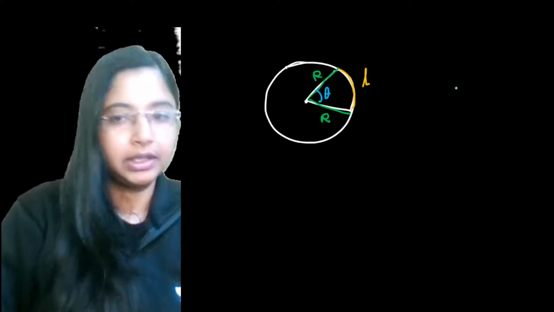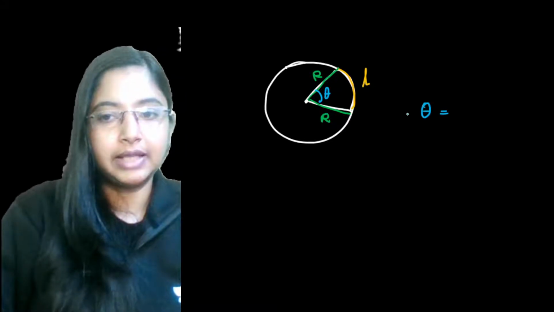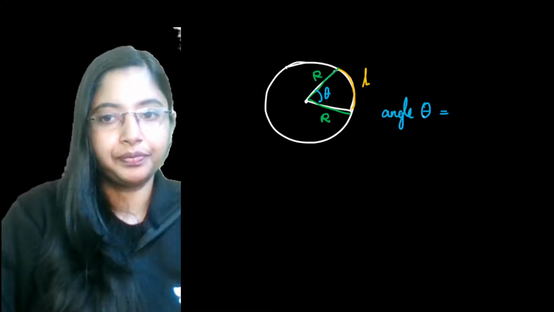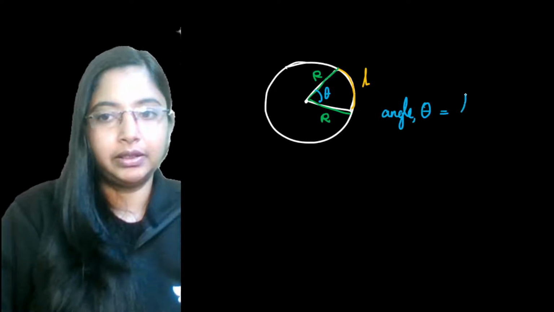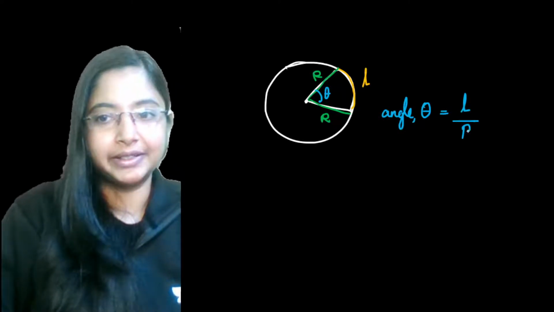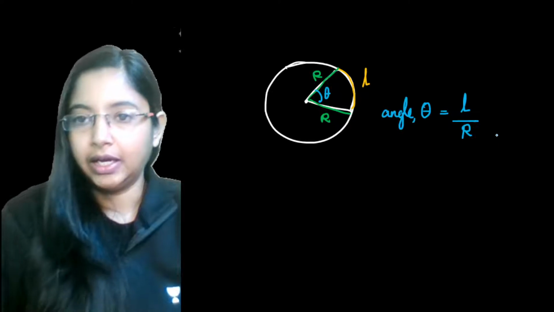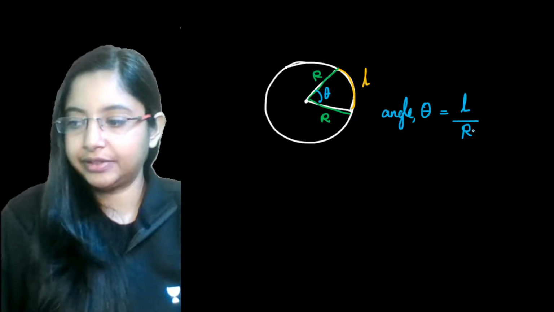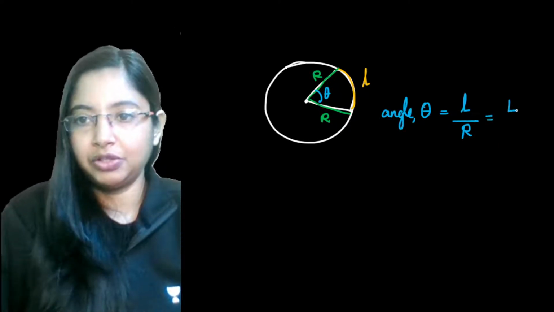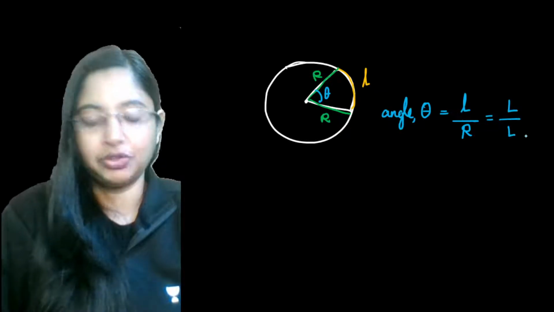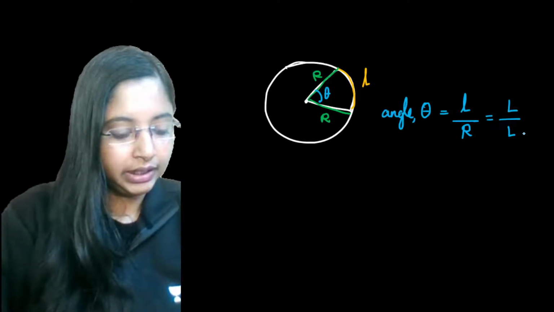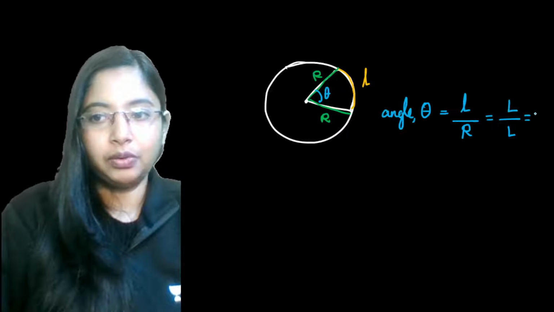Your plane angle, this angle, is given by what? Length of this arc by radius. So arc by radius, when you're taking, this has a dimension of L. This also has a dimension of L. Then this will be equal to 1 over here.